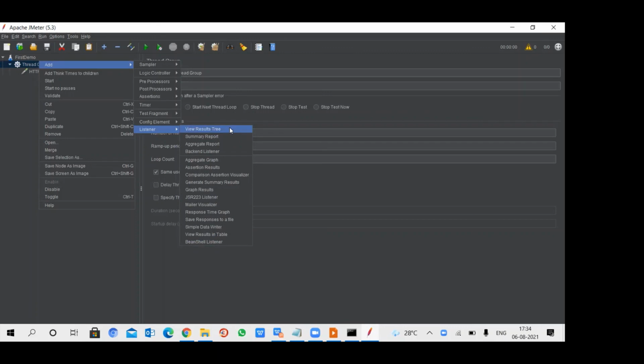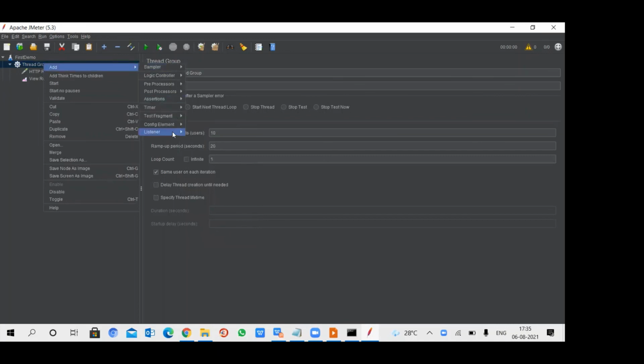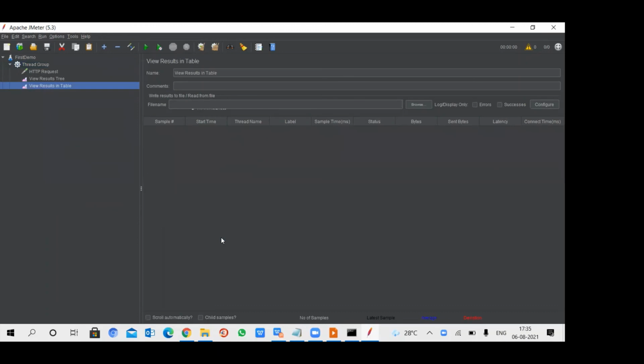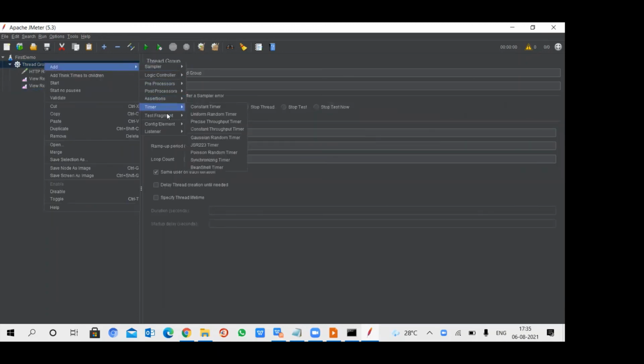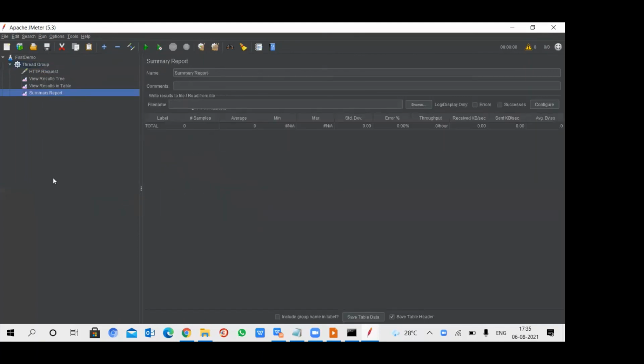For now, I will select the view results tree. We can select as many listeners as we want. I will select the table, and I will select one more, the report. We can add as many listeners as we want.